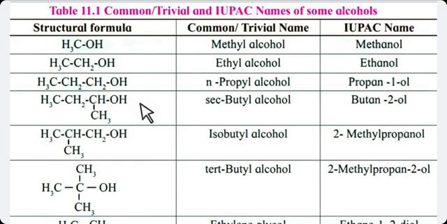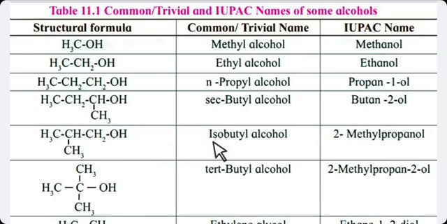Means it is a secondary carbon, so you have to use secondary. But in the next example, the OH group is attached with a carbon which is attached with only 1 carbon atom. Means it is a primary carbon, so you have to use iso.